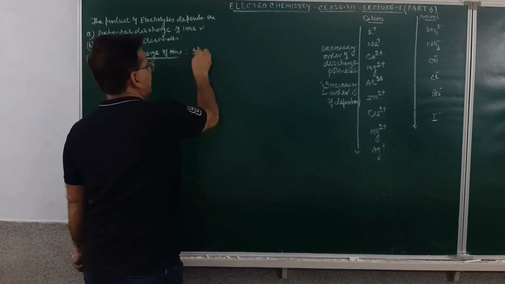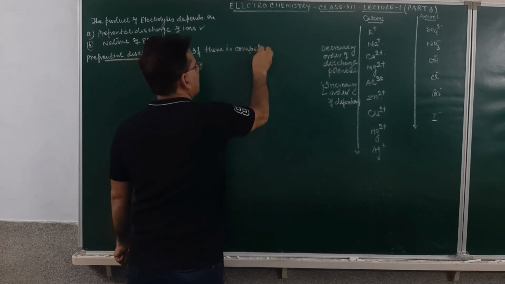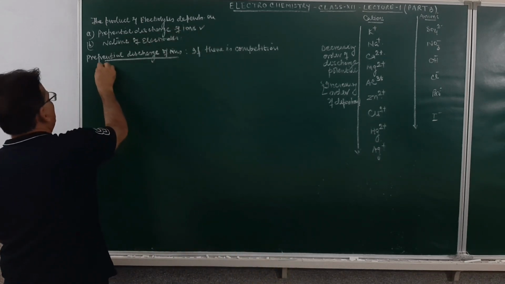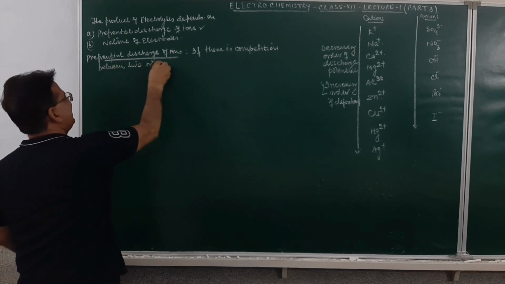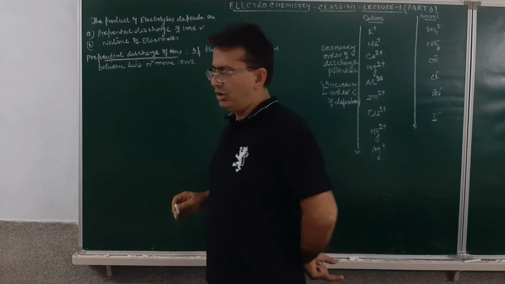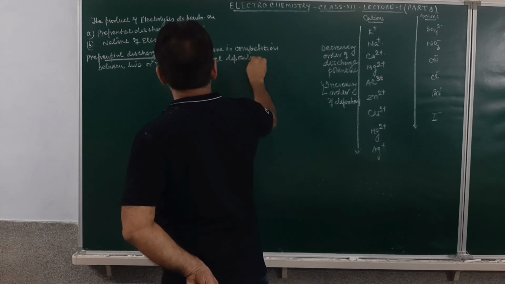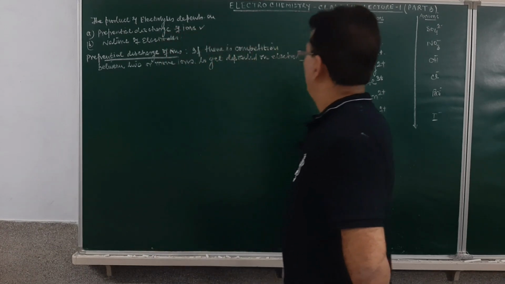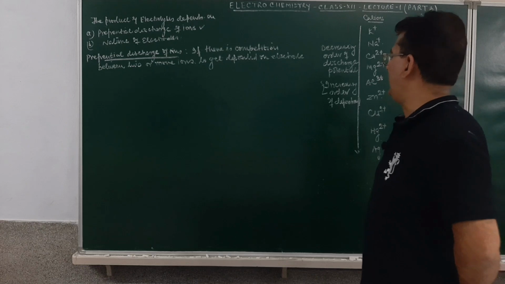If there is a competition between two or more ions to get deposited on the electrode, then the ion which gets deposited will be the one which requires the least energy for its deposition.